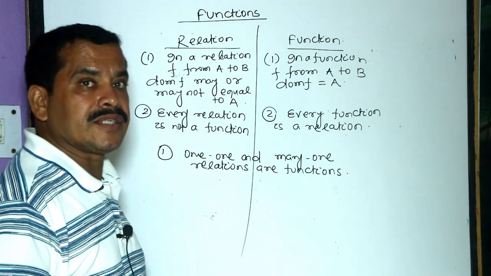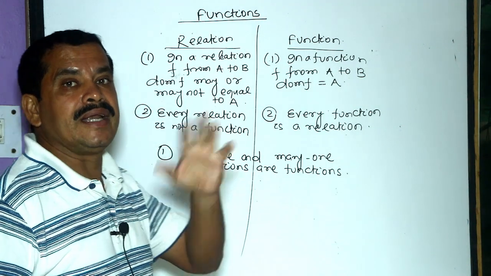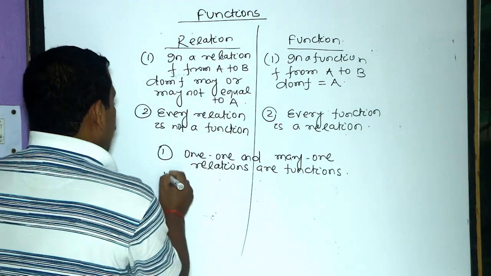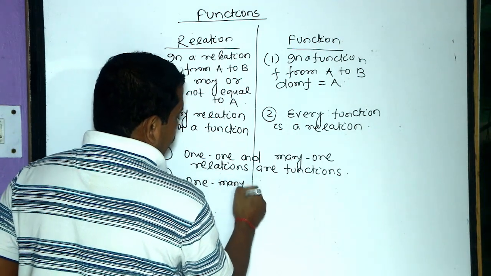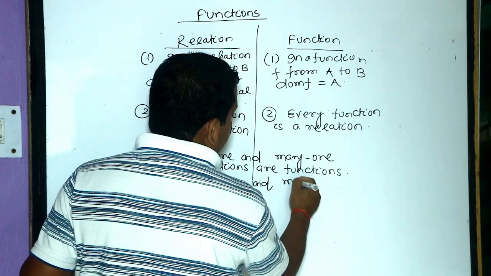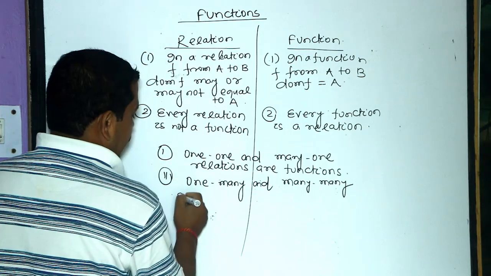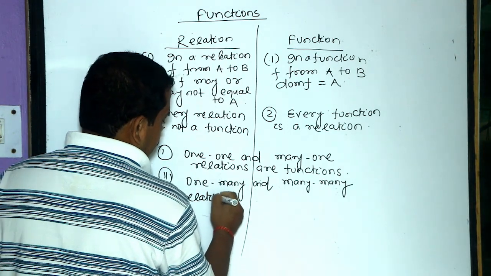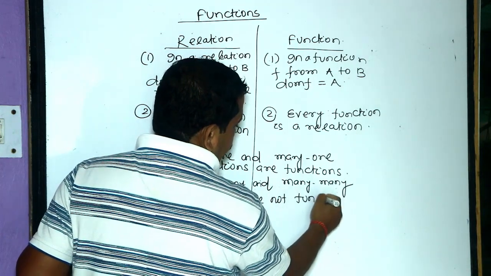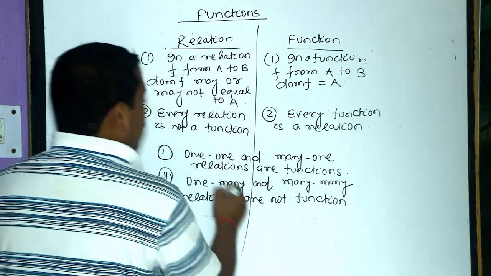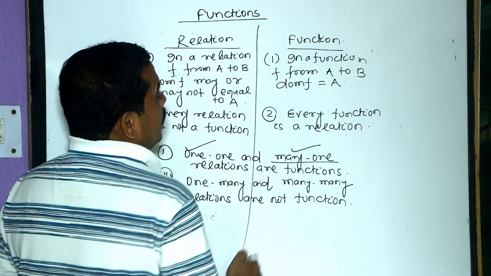One-many and many-many relations are not functions. Only the one-one and many-one relations are functions.